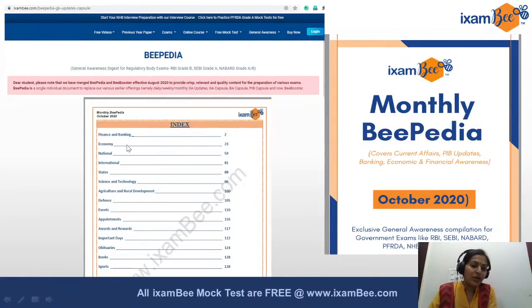Finance and banking and economy will become a little more important as compared to other things, but you are definitely not skipping the other things, because these are the easy questions, the low hanging fruits, which can give you a lot of push in your paper 1. It can help to pull up your score in paper 1. So at one source you will find all kinds of news.